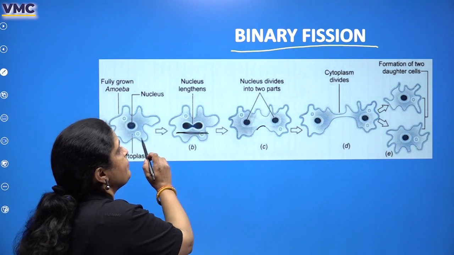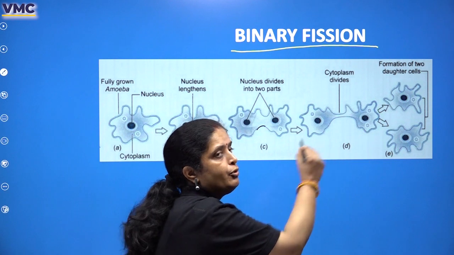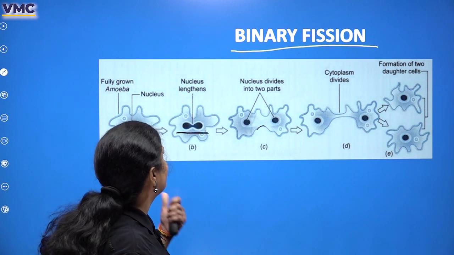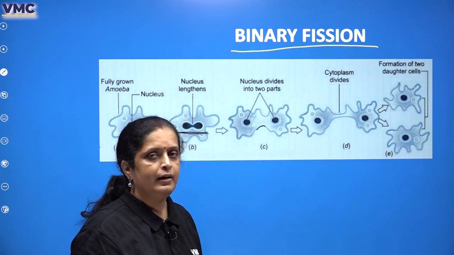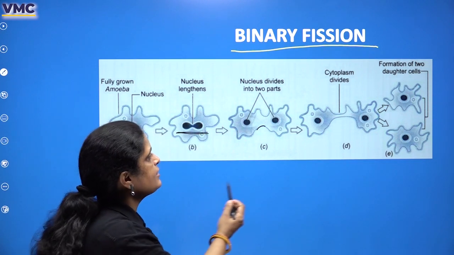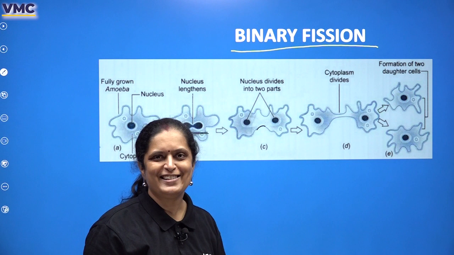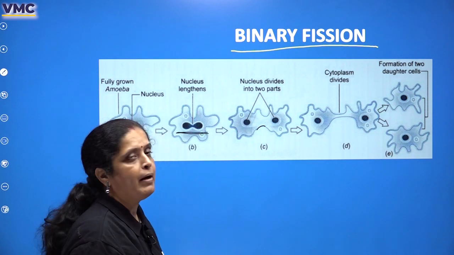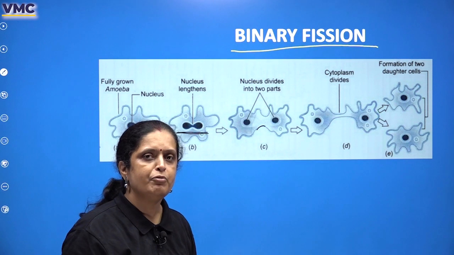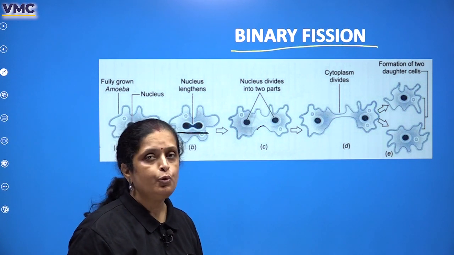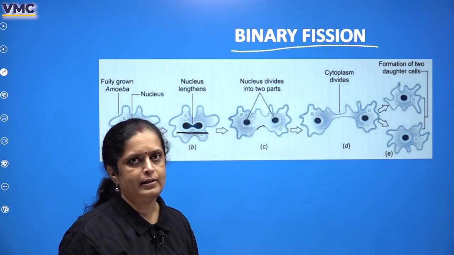So one single amoeba gives birth to two daughter cells, and yes, the existing of the parent cell does not happen any longer, right? So one parent cell is dividing into two daughter cells, right? This is binary fission. So binary fission is a process where one individual splits into two daughter cells or two new organisms.